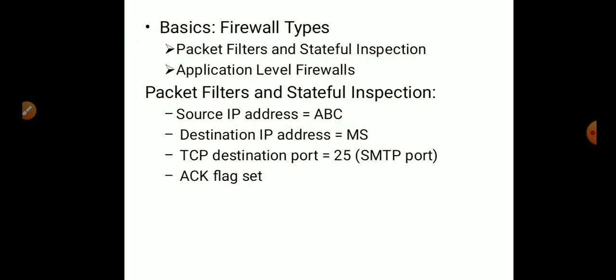Next, we'll be looking at the types of firewalls. The first is packet filters and stateful inspection, and the second is application level firewalls. The first one is packet filters. As you can see, the source IP address, destination IP address, destination port and the acknowledgement are already set. So here the users may or may not be known to each other, but still the packets are delivered.